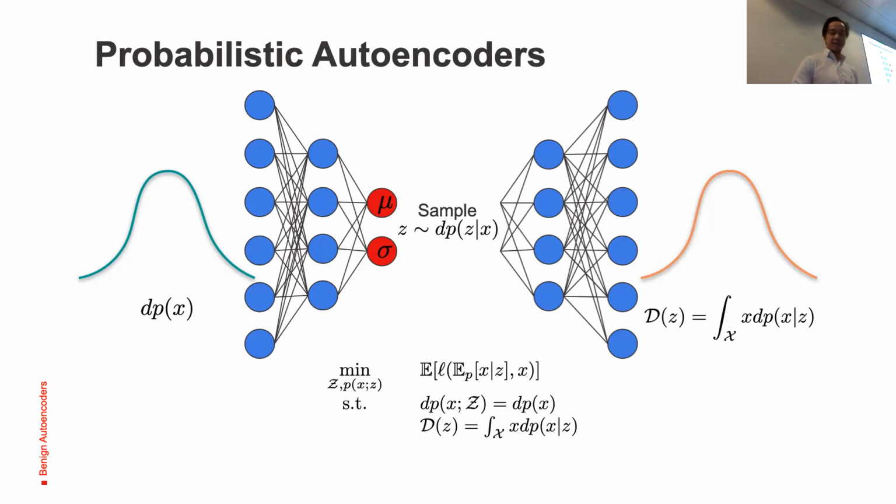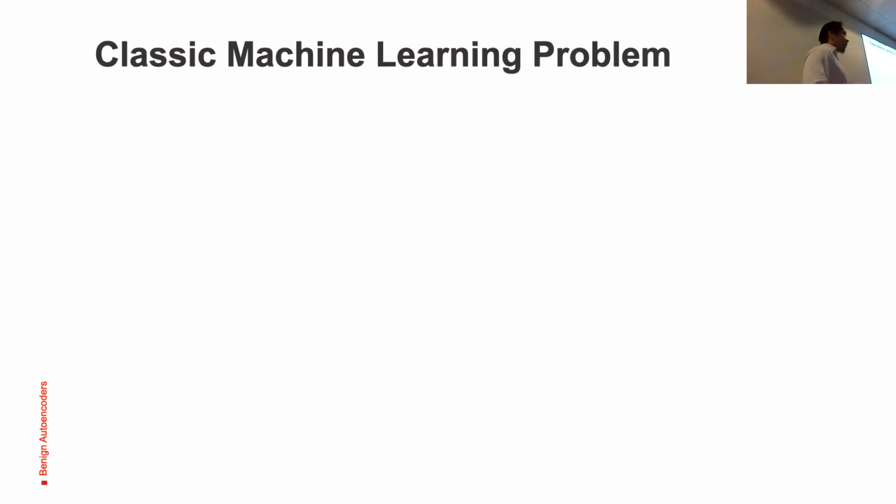The optimization is to minimize the reconstruction error again, but about probability distributions. So we are minimizing the distance between the reconstructed probability distribution and the original probability distribution, with the constraint that the marginal distribution over the latent space Z is exactly the same as the original probability distribution X.